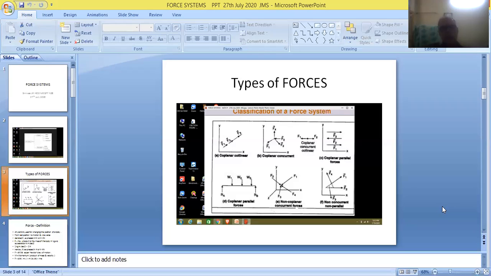All these definitions you will very easily be in a position to understand with the help of these figures.